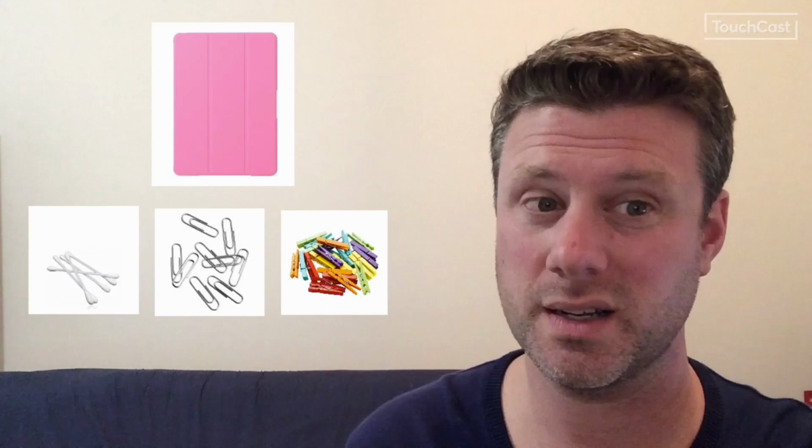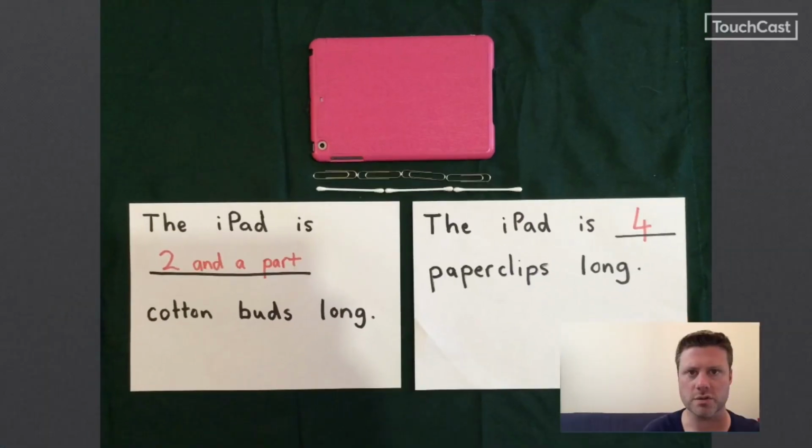All right, grade 1, now it's your turn. So I want you to measure one item. Now the item that I chose was that pink iPad, and I want you to measure your one item 2 different ways. Now it's up to you what you use, but you might want to use something like cotton buds, paper clips, or pegs, something like that. Now, when you have done your measuring, I want you to record your results. So this is how I did it earlier. I measured my iPad in 2 different ways using cotton buds and paper clips, and I recorded the results. I wrote them down. So I want you to do the same and then take a photo of your work and upload it onto Seesaw.